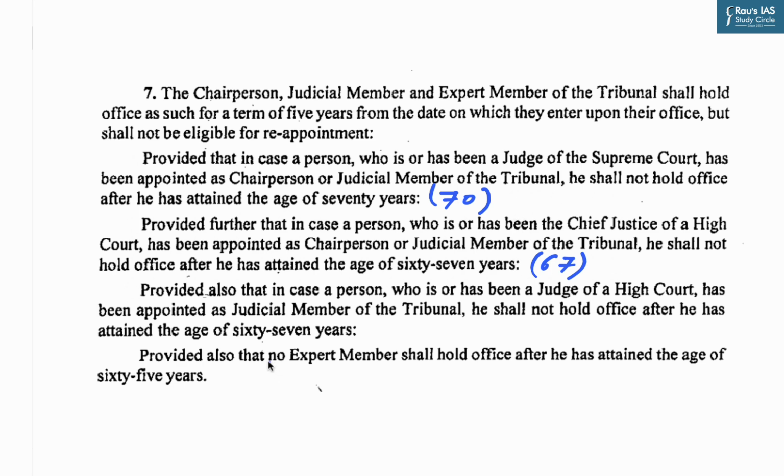Further, it says that no expert member shall hold office after he has attained the age of 65 years. 70 is the age for Supreme Court judge, 67 for the High Court Chief Justice, and for expert member it is 65 years of age. Apart from the age, it also says that the chairperson, judicial member and expert member of the tribunal shall hold office as such for a term of 5 years, which is the same for all 3 categories, from the date on which they enter upon their office, but they shall not be eligible for reappointment.